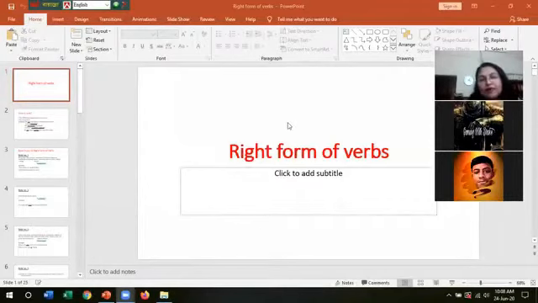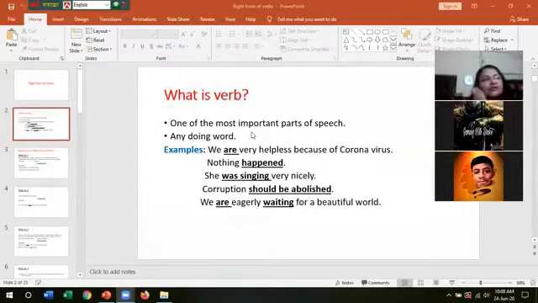Okay, so we were talking about right form of verbs. There are certain rules. First, let us know what is verb. Verb is one of the most important parts of speech, and in simple words we can say any doing word. That means the word by which we mean we do anything. The doing word, any type of doing word is called verb.